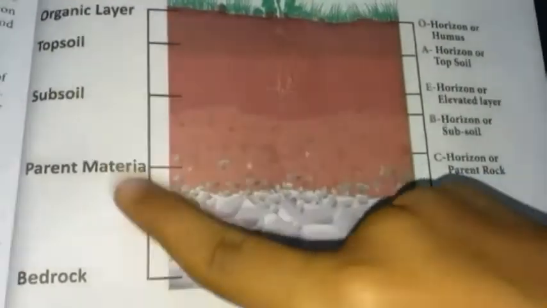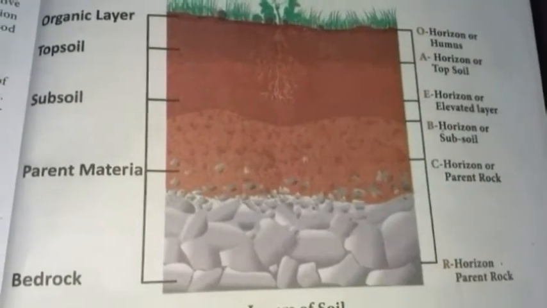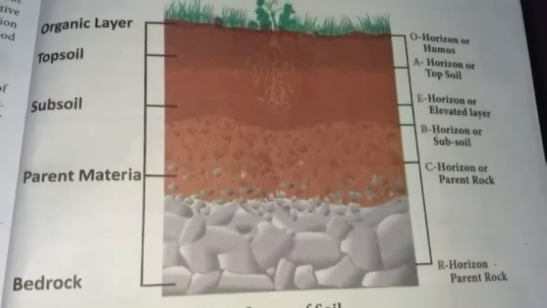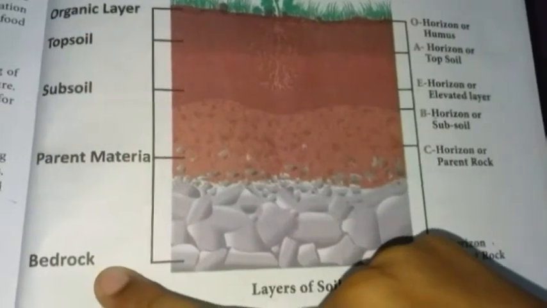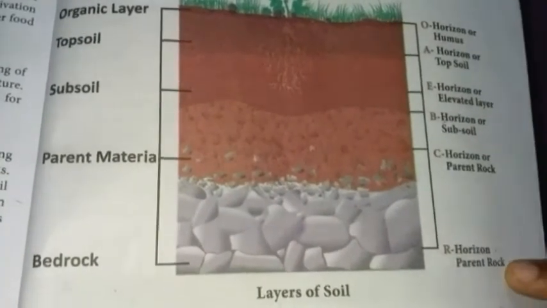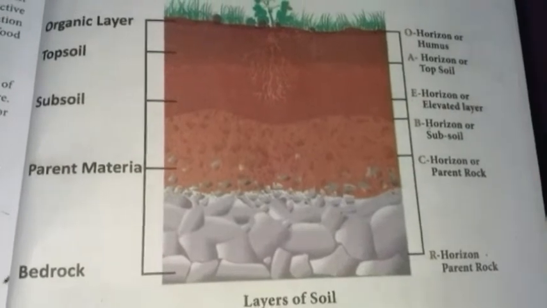Next, parent material, C horizon or parent rock. Partially weathered parent material accumulates in this region. Lastly, bedrock, the foundation rock, R horizon. This layer consists of the unweathered part of bedrock.